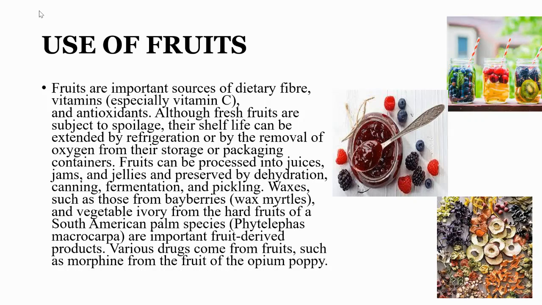Uses of fruits. Fruits are an important source of dietary fibers, vitamins, especially vitamin C, and antioxidants. Although fresh fruits are subject to spoilage, their shelf life can be extended by refrigeration or by the removal of oxygen from their storage and packaging containers. Fruit can be processed into juices, jams, and jellies and preserved by dehydration, canning, fermentation, and pickling. Waxes, such as those from bayberries, wax myrtles, and vegetable ivory, from the hard fruits of a South American palm species, are important fruit-derived products. Various drugs come from fruits, such as morphine from the fruit of the opium poppy.